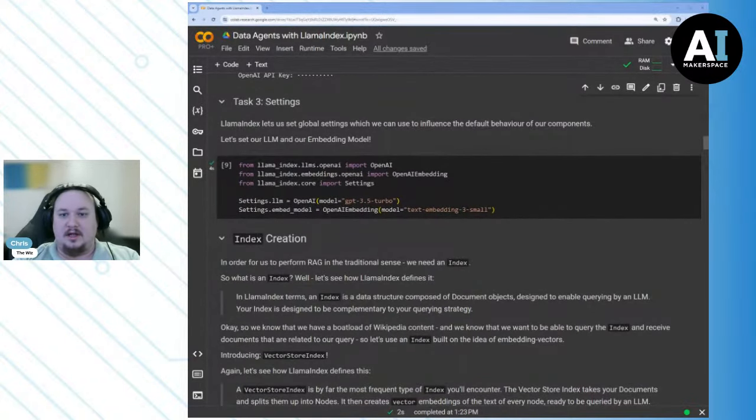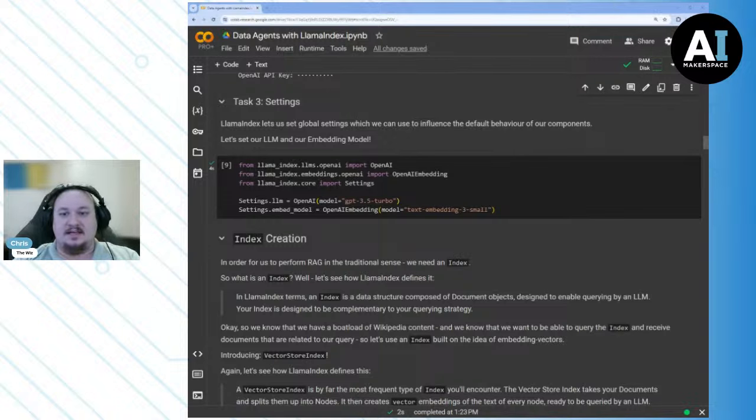So if you remember these previous versions that we've used, say we're thinking about the idea of what LLM should we use if we don't specify an LLM, right?